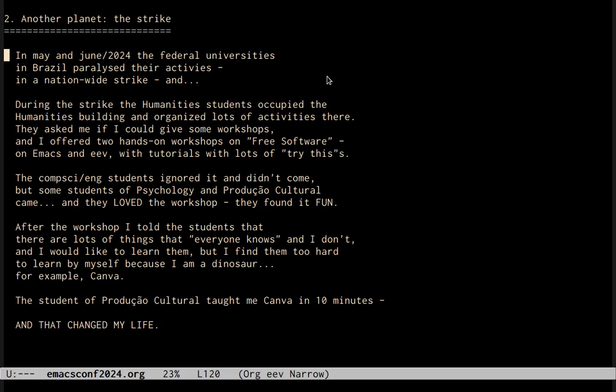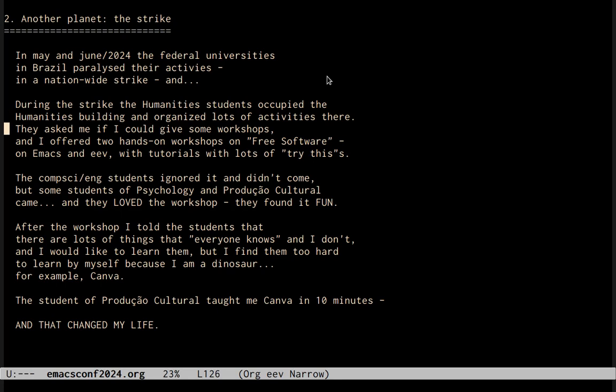I only discovered how much another planet Brazil is a few months ago. In May and June of this year, the federal universities in Brazil paralyzed their activities in a nationwide strike for 2 months. And during the strike, the humanities students occupied the humanities building and organized lots of activities there.